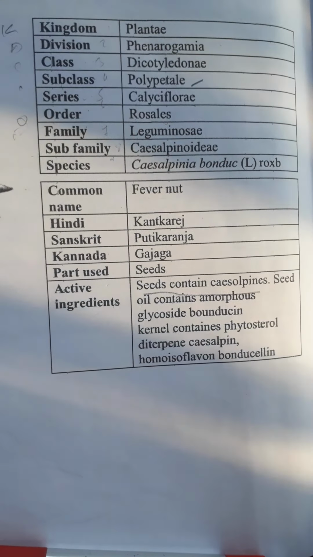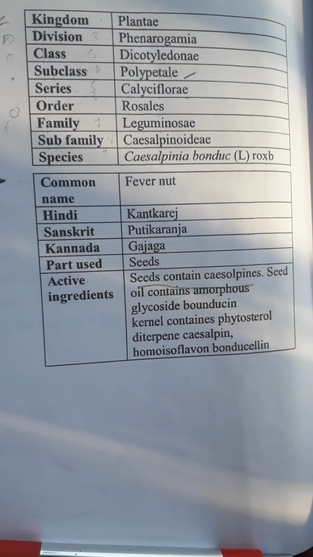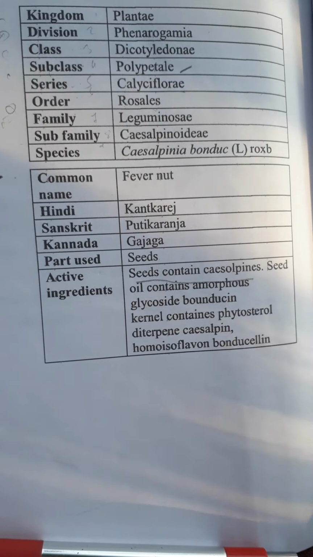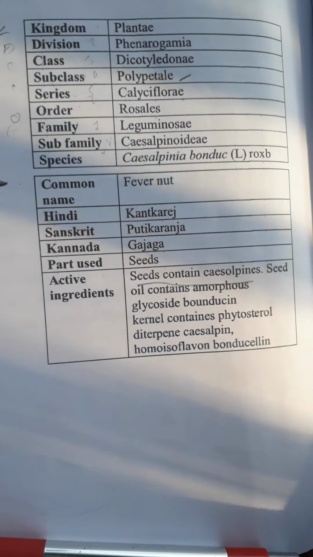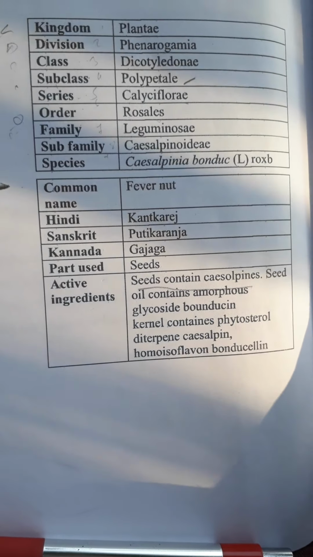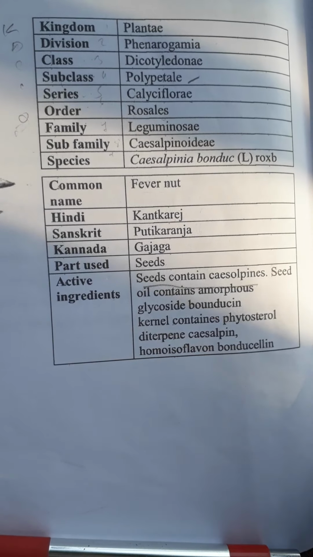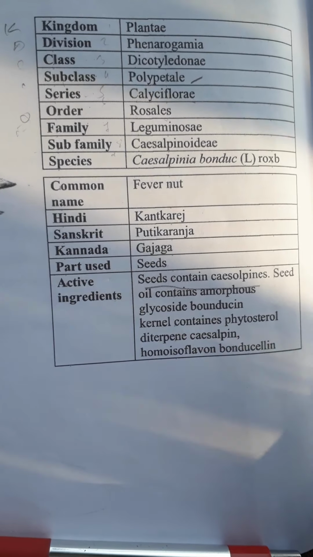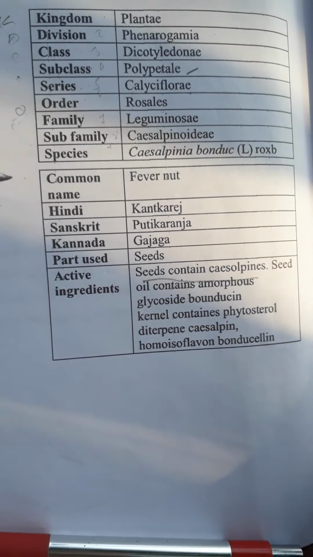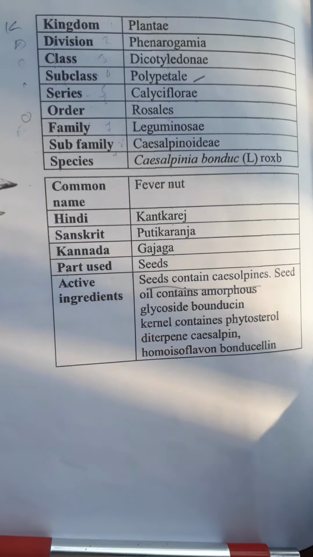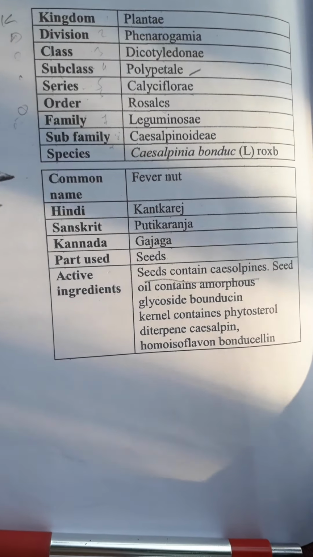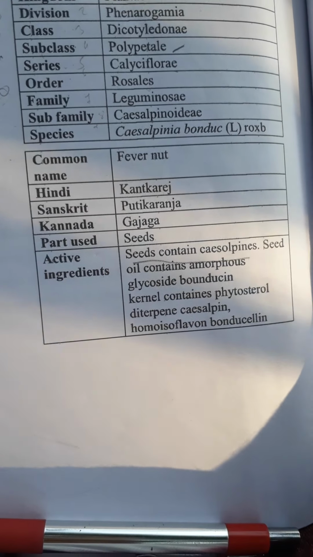And when it comes to its botanical description, it is a liana with stems up to 15 meters long, usually armed with lots of prickles. Okay. The leaf arrangement is alternate, and they are bipinnately compound leaves. They have 6 to 11 pairs of pinnae, and here the ovary is superior, and the flower is zygomorphic and pentamerous, and there are 10 stamens which are free, and they have a filamentous hairy base.